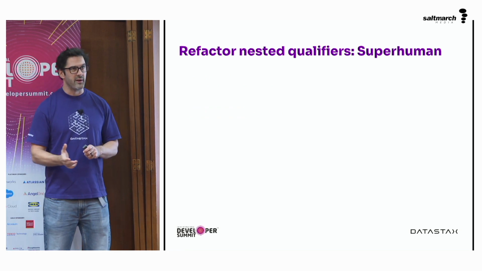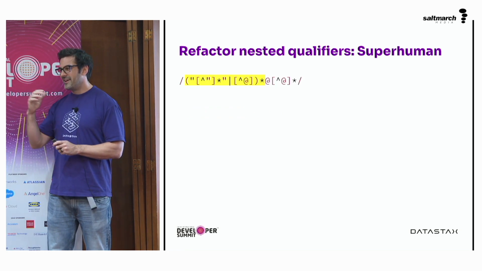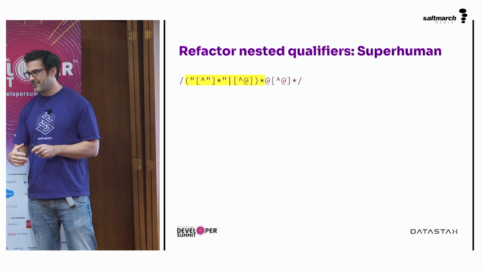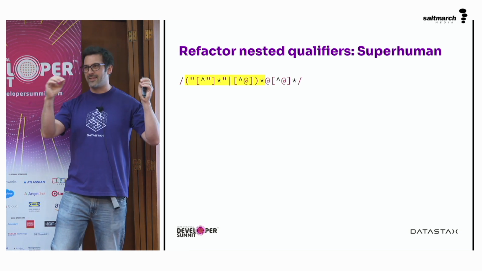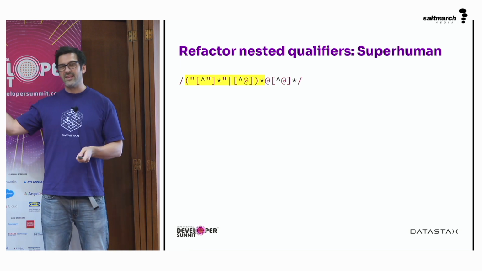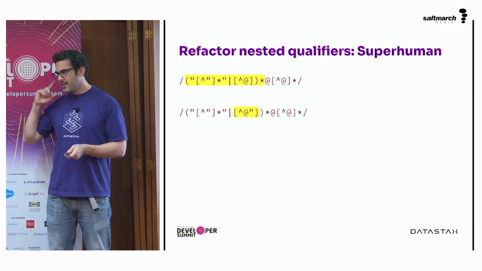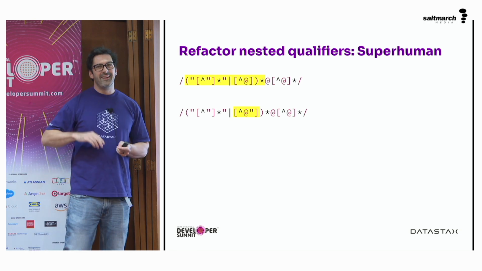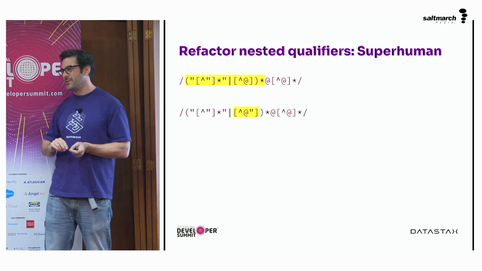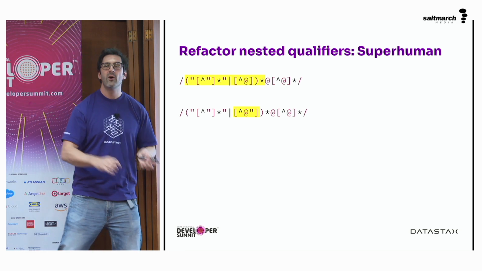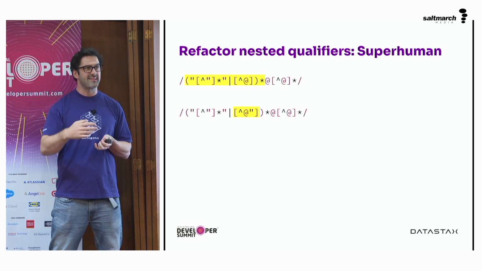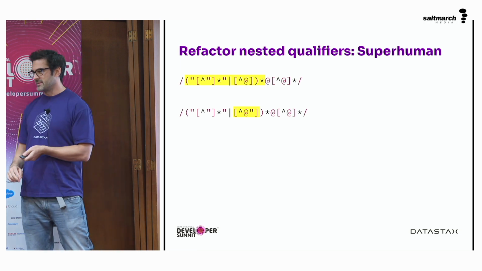Same thing for Superhuman. They tried to be clever, and I appreciate what they tried to do here, with a quotation mark, and then things that are not a quotation mark, and then a quotation mark, and then things that are not an at. But the problem is that the overlap is with the quotation mark and the at, and so the second part of this disjunction, to avoid the overlap, is to say things that are not an at or a quotation mark. And when we do that, the whole time problem falls apart again.